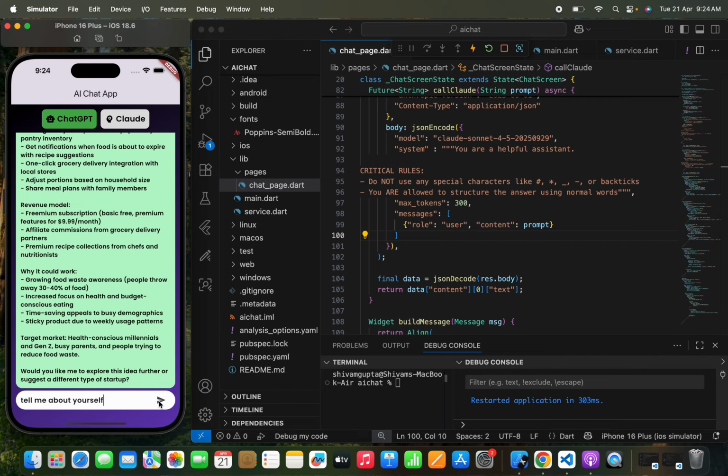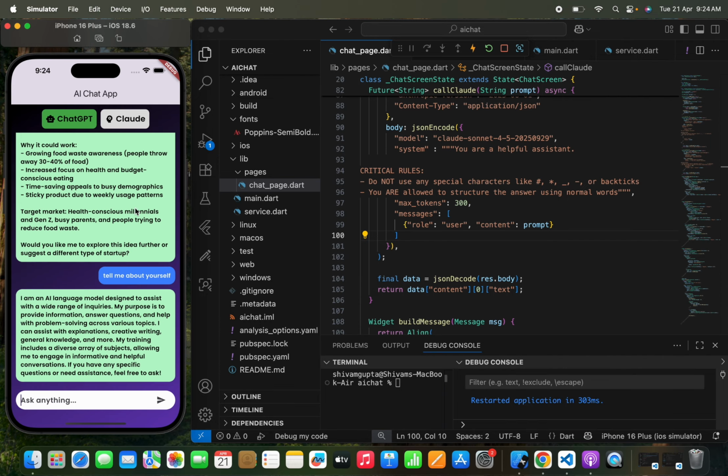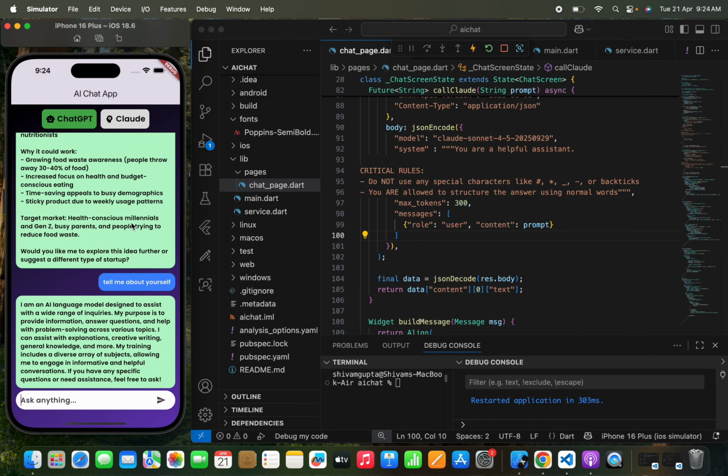And we have selected ChatGPT, and we are going to send this, and we are going to track how much time it takes. Okay, so we get a response quickly. You can see that in under 1 to 2 seconds: I am an AI language model designed to assist with a wide range of inquiries, blah blah blah. You can completely read this.